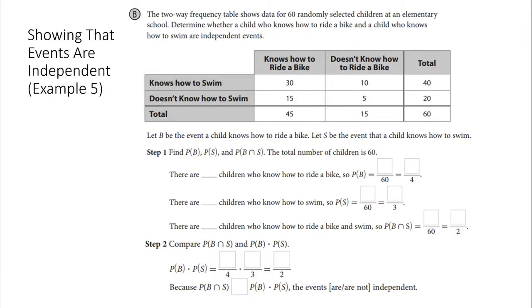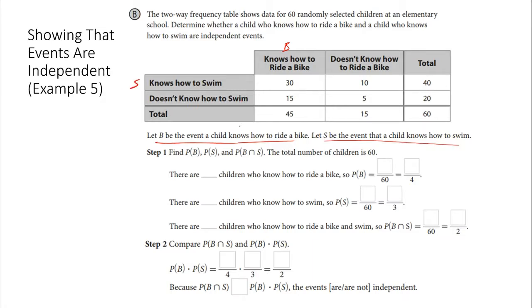All right, so showing that events are independent, another example, this time a little more fill in the blank-ish, but we're still working with the two-way frequency table. So again, let B be the event the child knows how to ride a bike. There we go, that's our event B. Let S be the event the child knows how to swim.